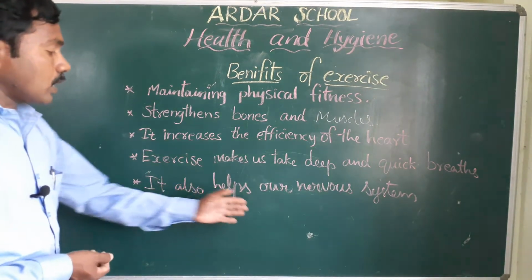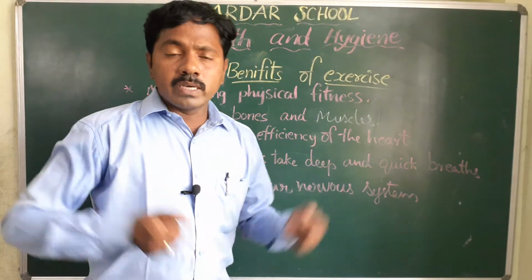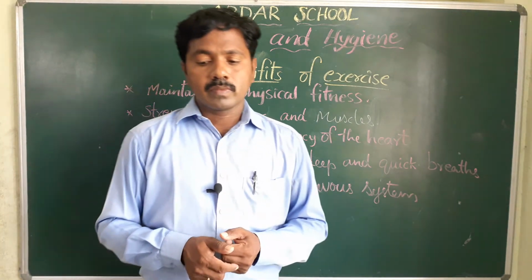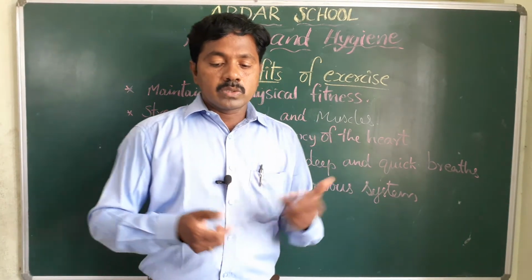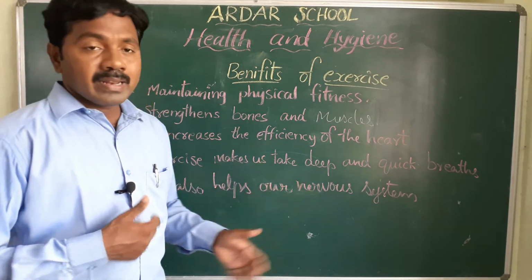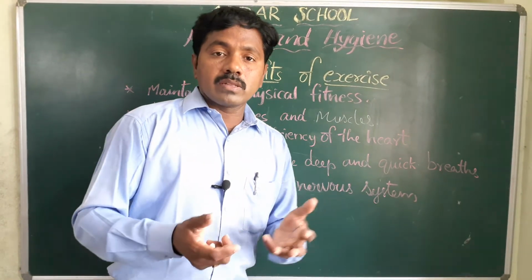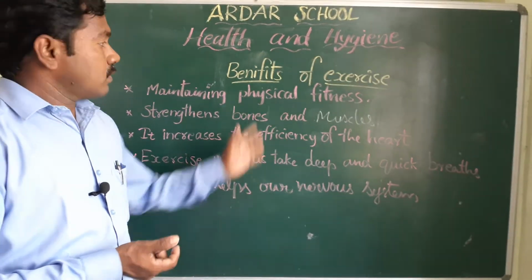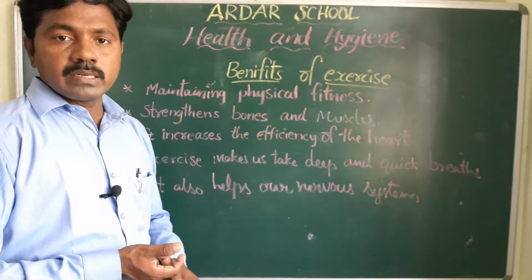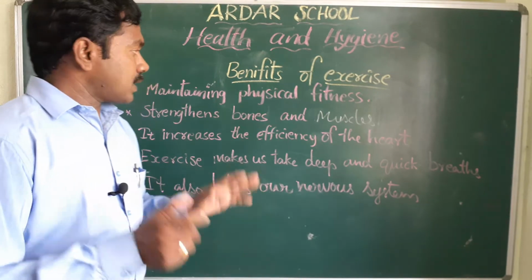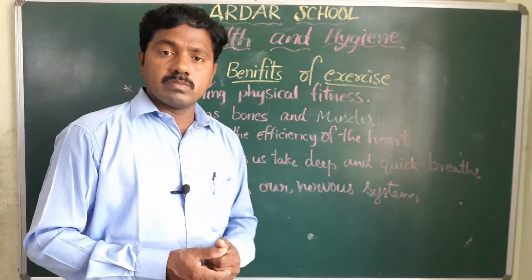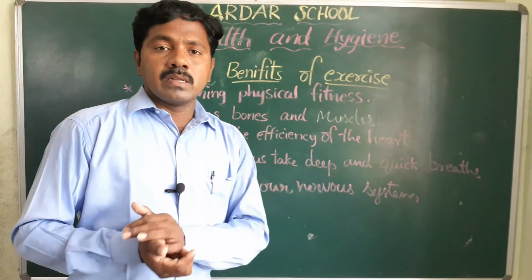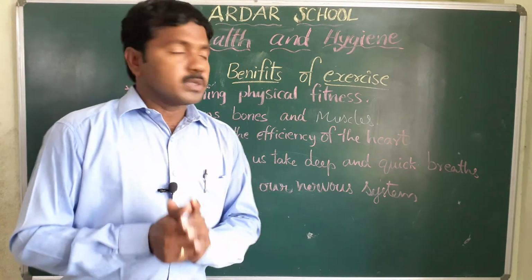Next one, it also helps our nerve system. When we are doing exercise, meditation, yoga, like that, those are also exercise. So our nerve system, our reflex arcs, work in a proper manner. So these are the benefits of doing exercise. That's why, children, you must do the exercise at your home, or playground, or parks, where the fresh air is there.